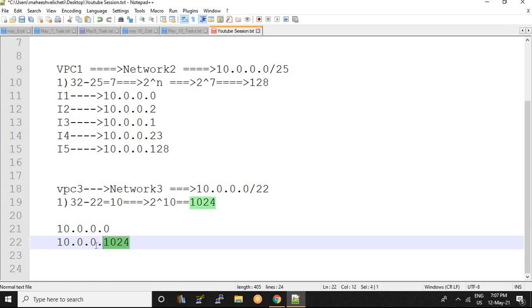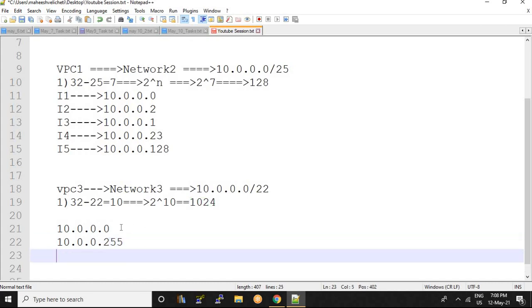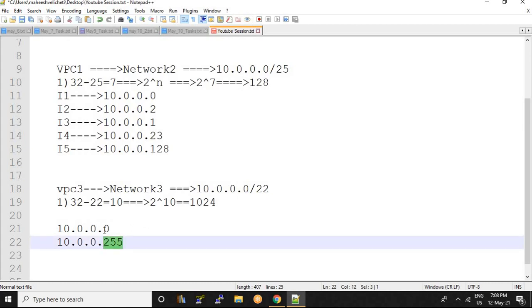Why? Because I told you each part starts with only 0 and each part ends with a value of 255. So it's crossing the limit of 255, right? So it is wrong. We have to assign 255 here, and then this series is completed, from 0 to 255.